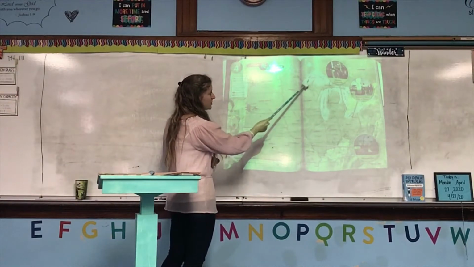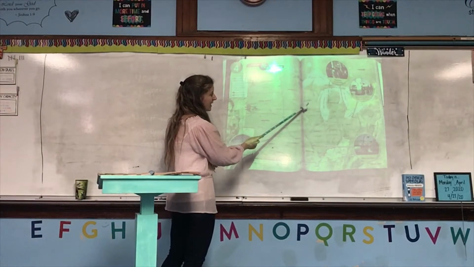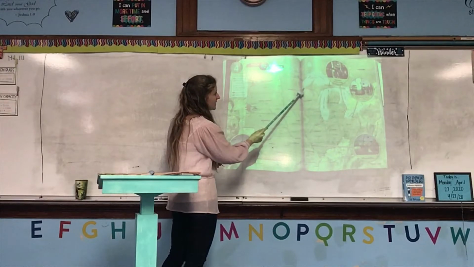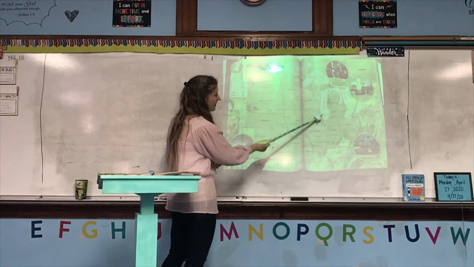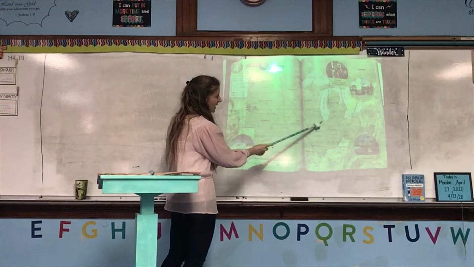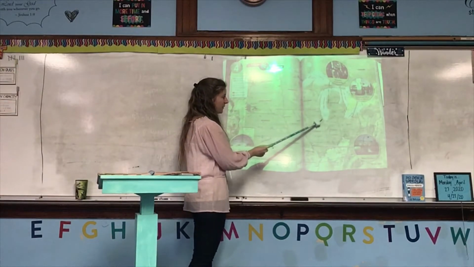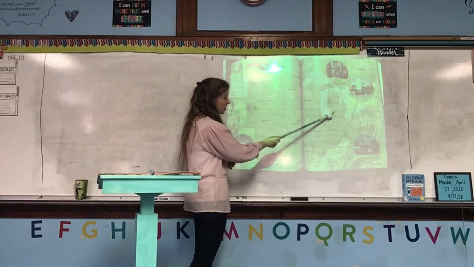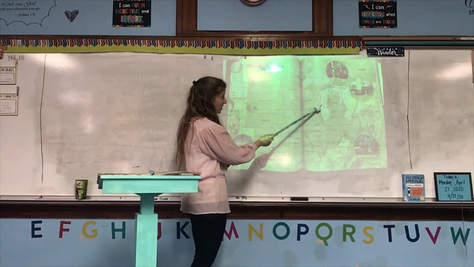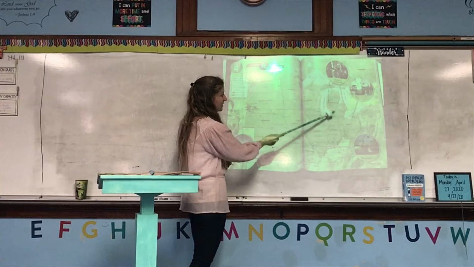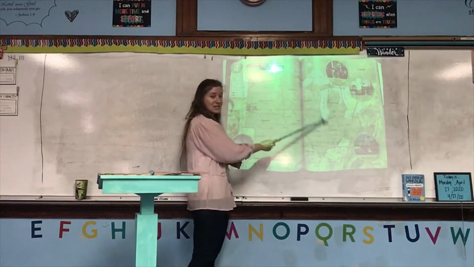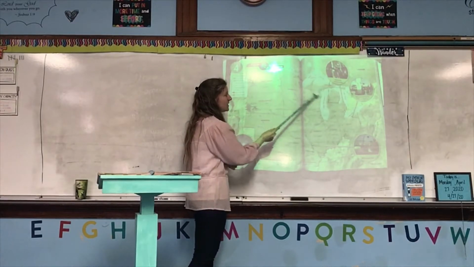Minnesota borders Lake Superior. Wisconsin borders a teeny tiny bit of Lake Superior and a lot of Lake Michigan. Illinois and Indiana both have a little bit of their border touching Lake Michigan. Michigan has Lake Michigan, Lake Superior, because if we look at Michigan, we see it's not just this piece, it's also this piece up here.